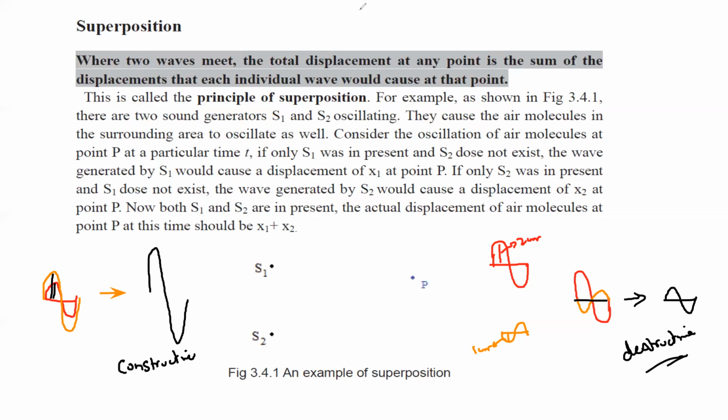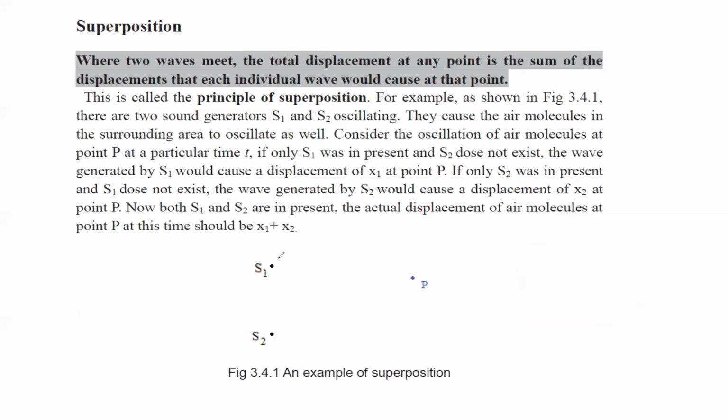So for example, if we have two waves, one produced from source 1, S1, crest, trough, crest, trough, crest, trough, and then crest, and another produced from source 2, crest, trough. You can see in this case a crest is joining with a crest.